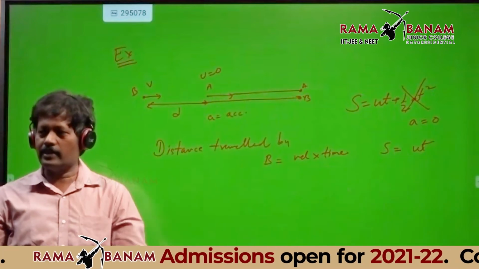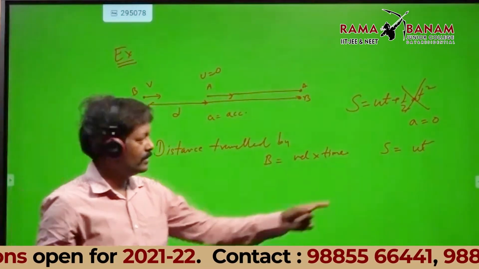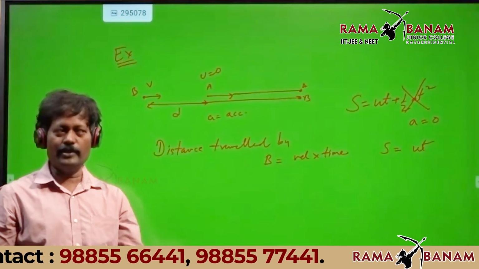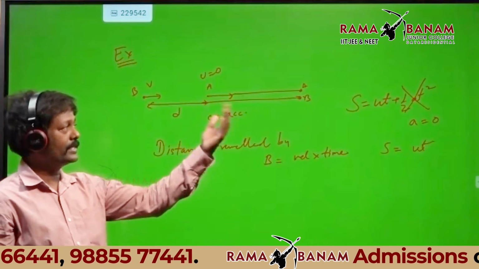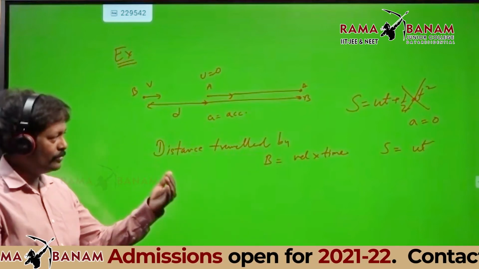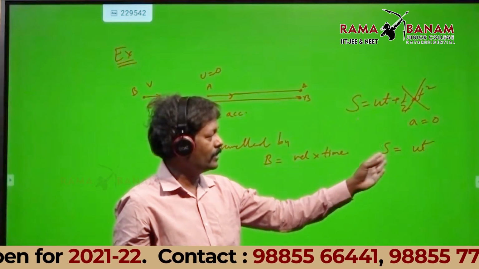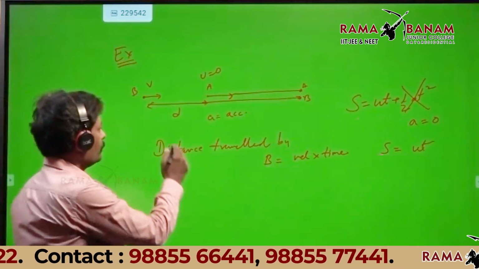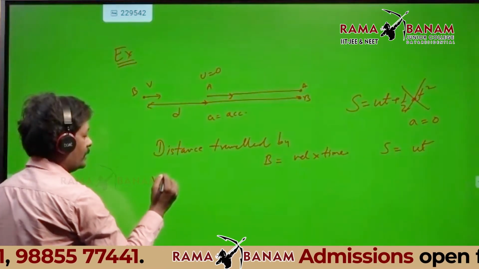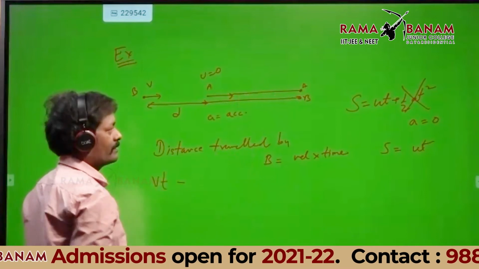When you take out the acceleration, you come back to your 7th standard formula: distance equal to speed into time. All of you got the point? In intermediate first year, that half at square term comes there because there is a uniform acceleration. Once you take out the term, you get back to distance equal to speed into time. For B, it is velocity into time, that is vt.